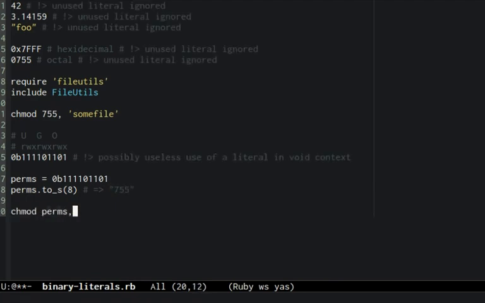Now, with our permissions mask in hand, we can set permissions, confident that we've set the desired bits.